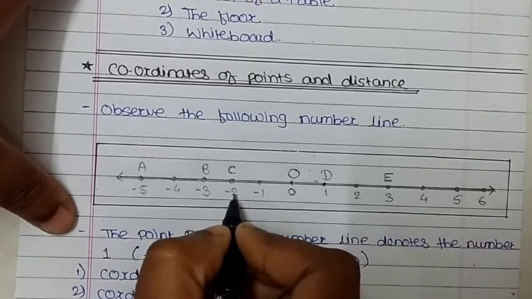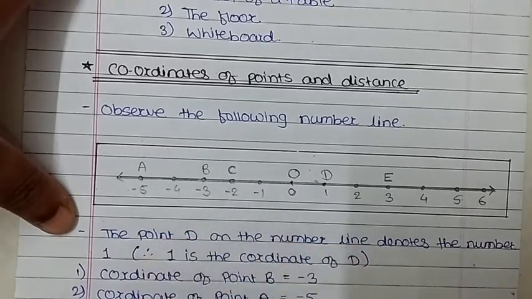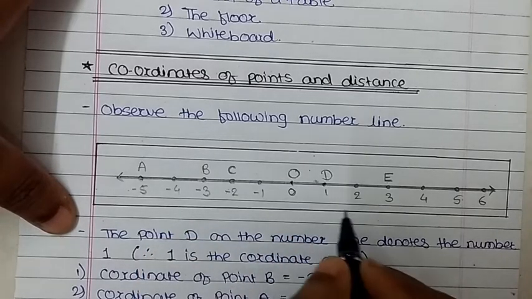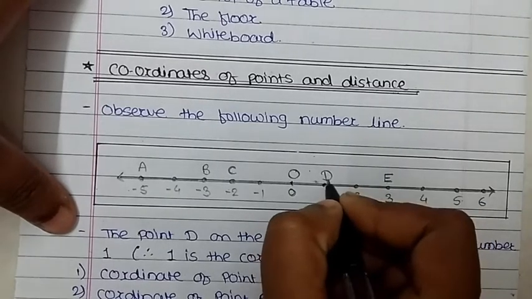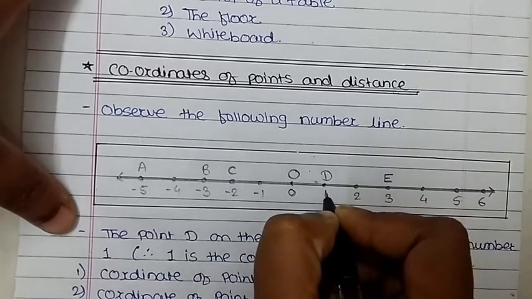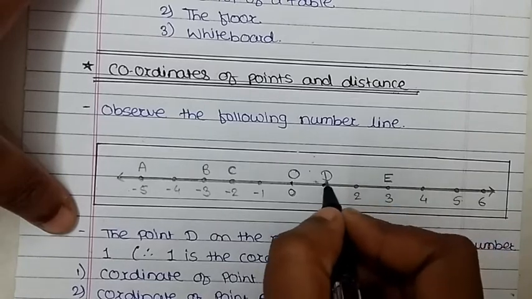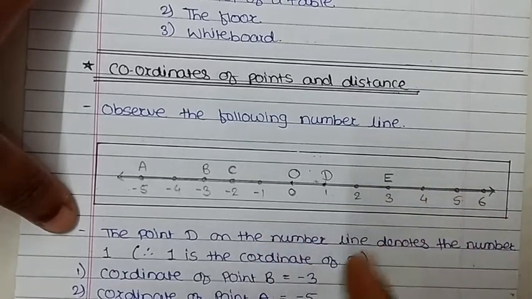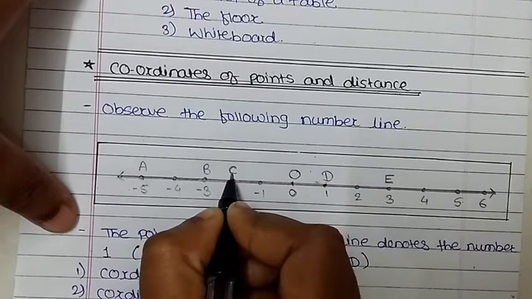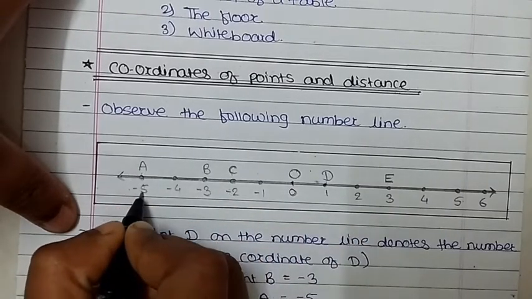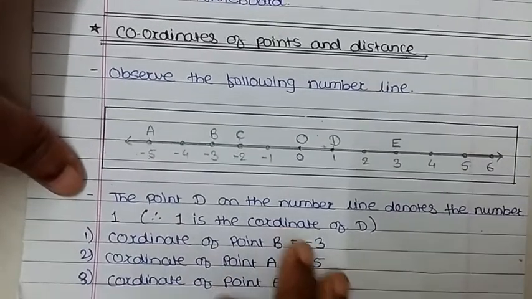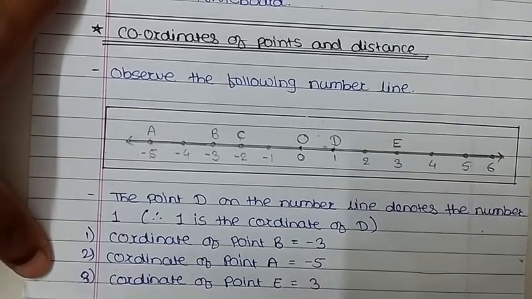Point C denotes minus 2 on the number line. Therefore, we can say that 1 is the coordinate of D. Listen, where is D placed? That is point 1 on the number line. So the coordinate of D is 1. Similarly, the coordinate of C is minus 2. The coordinate of A is minus 5. In this way you have to find out the coordinates of the points.